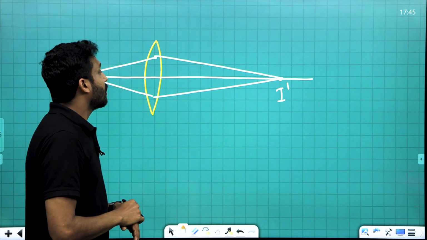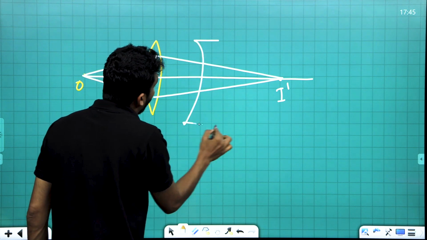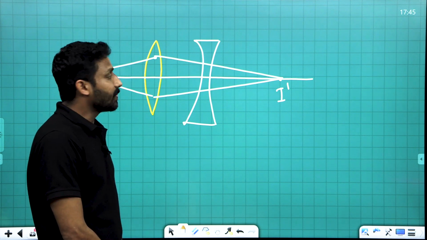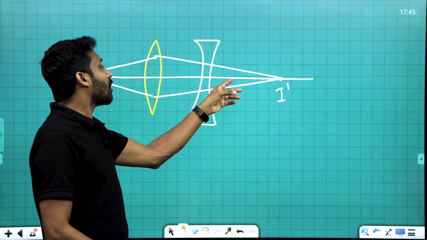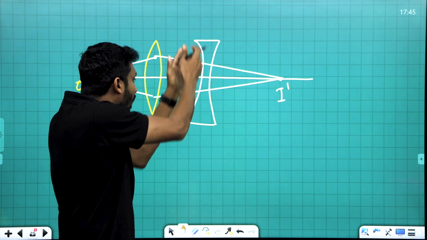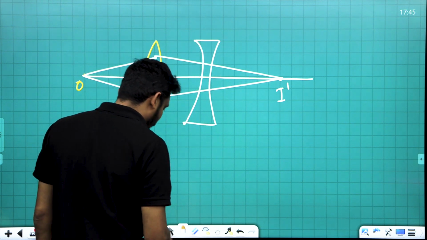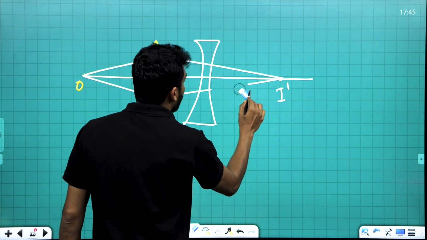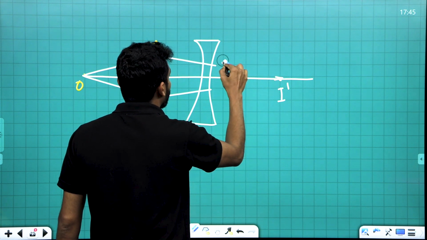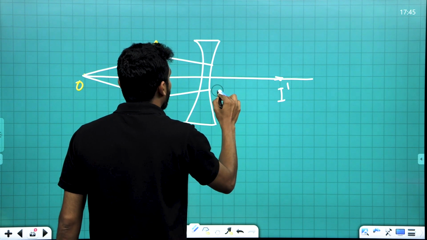Clear? Yes. Now we have placed the concave lens here. Then these rays do not converge here, because this concave lens will diverge these two rays. Diverge, like this. Okay, now listen.